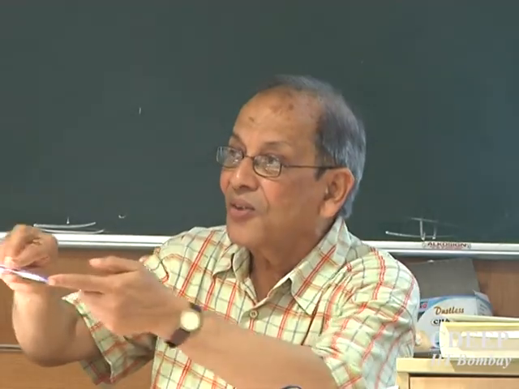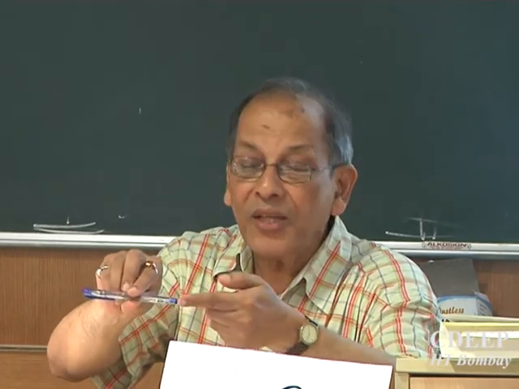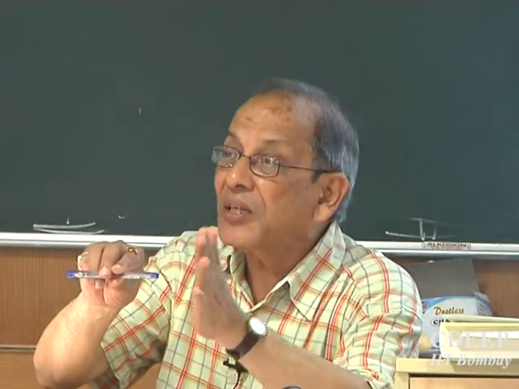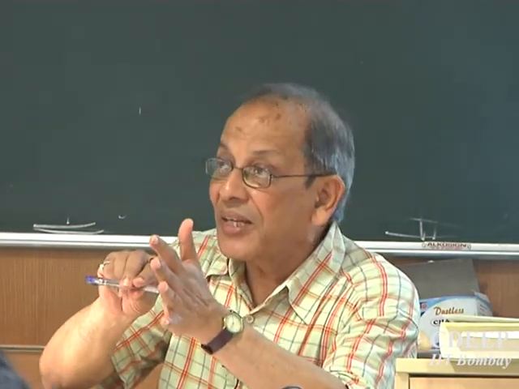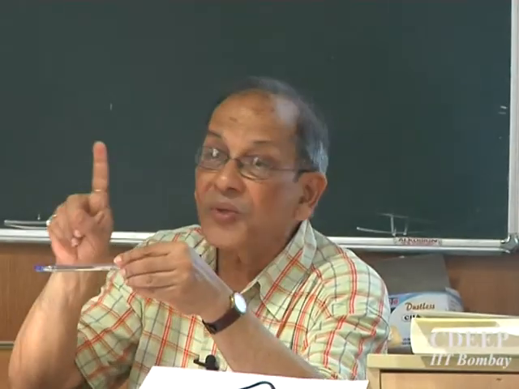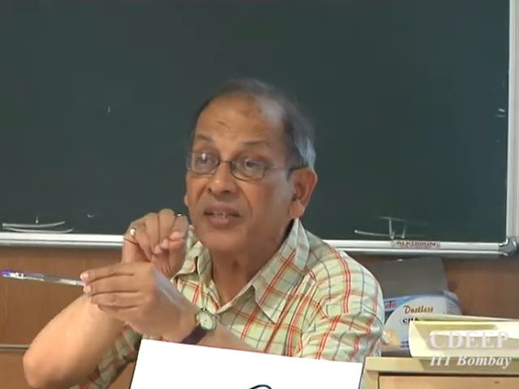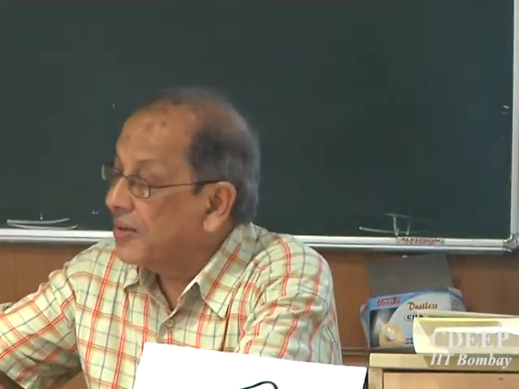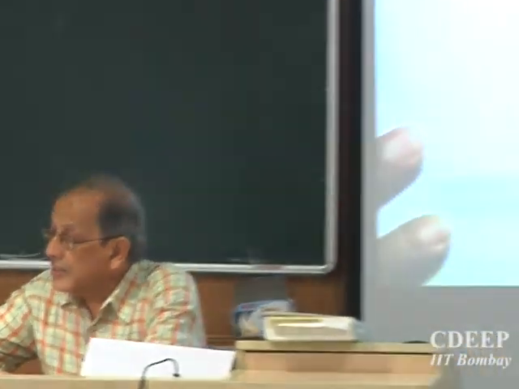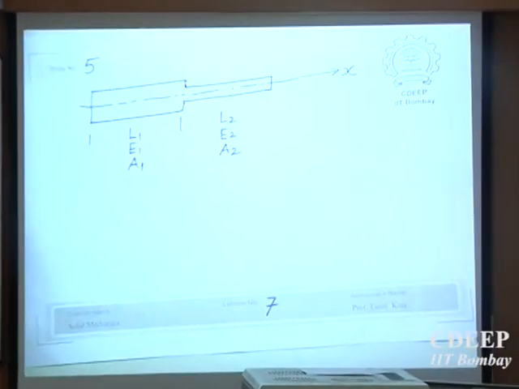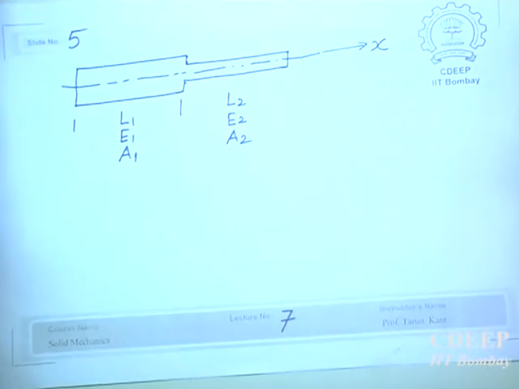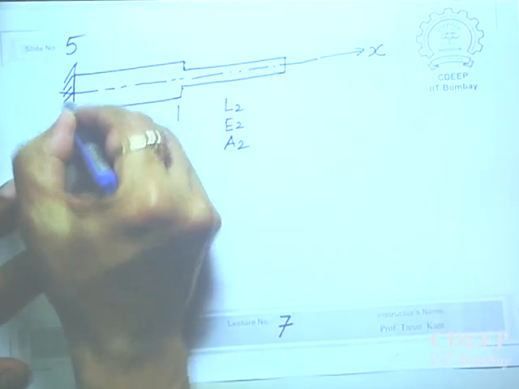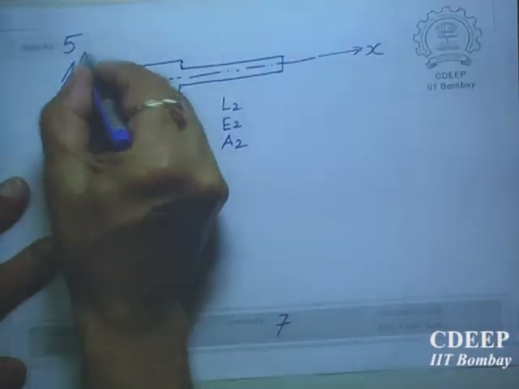Otherwise, if you apply a load, this will have motion, just like Newton's second law. If you apply a force here, then it will start having motion. We don't want motion, so it must be constrained. We must fix at least one point of this, because now we are dealing only with a one dimensional problem. That means movement is restricted only in the x direction. All this we are talking along x. So it must be constrained. So we have fixed, let us say, end A of this rod,